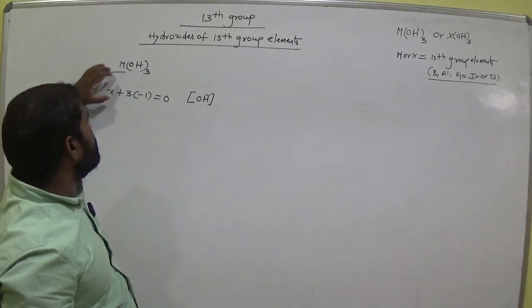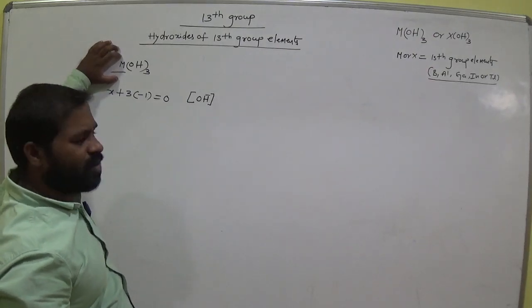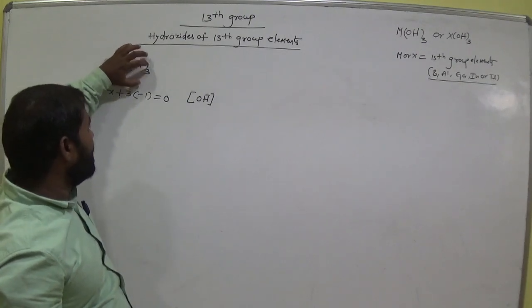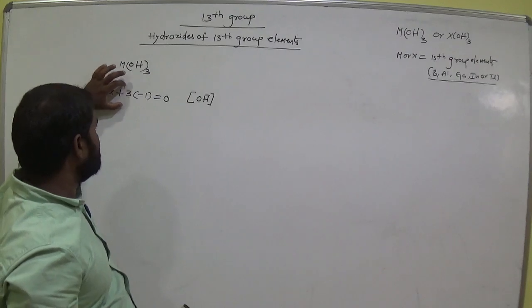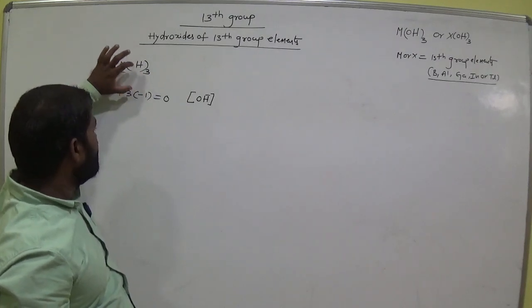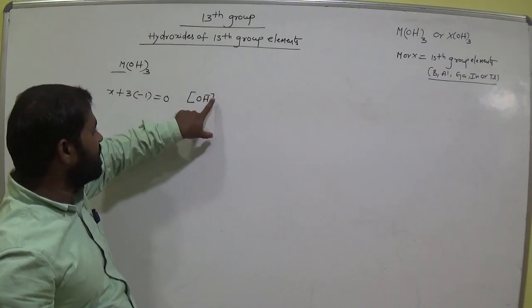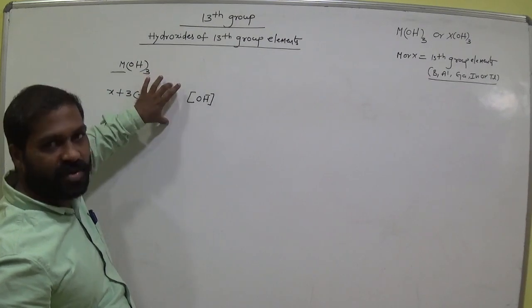Now X is the oxidation state of this M, that is a 13th group element. It may be boron, aluminium, gallium, indium or thallium. Now it has 3 hydroxide groups, so the oxidation state of M is X plus 3 into OH minus, and each one carries -1 charge. So total equals 0. If there is any charge, we equate to that charge.